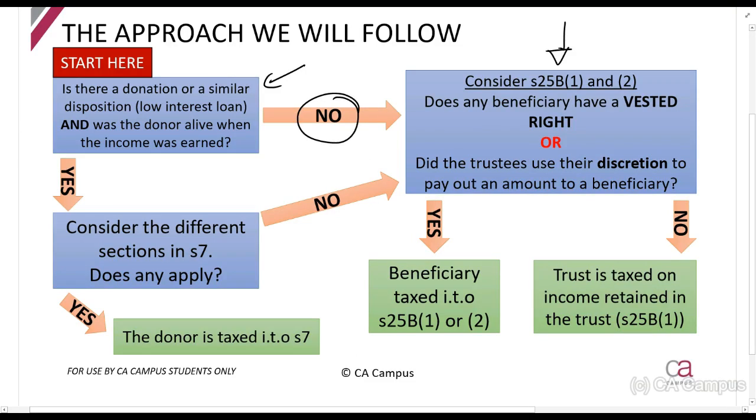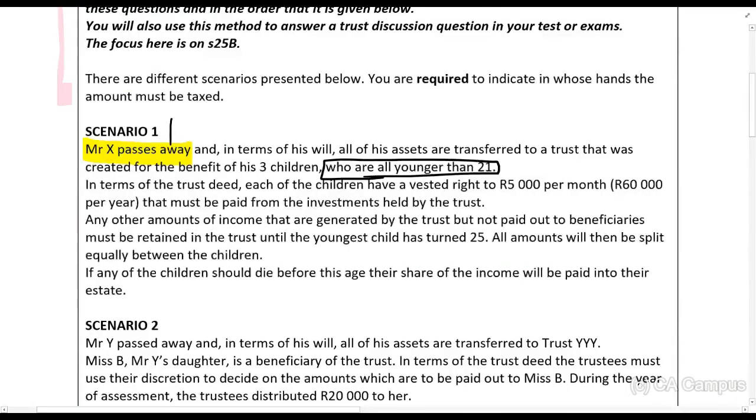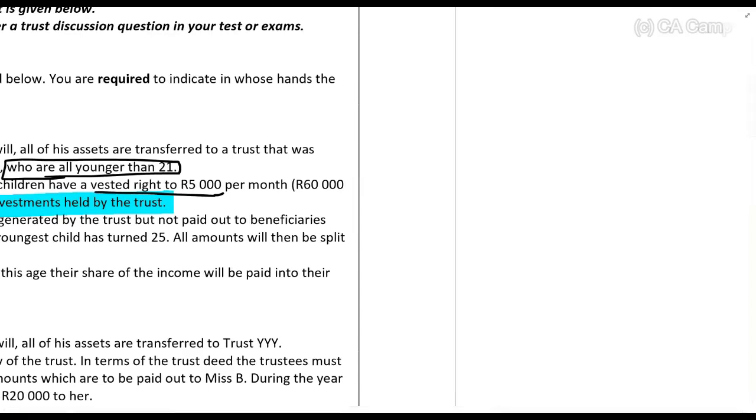So now we say, the person that has a vested right will be taxed on it, and if no one had a vested right but the trustees made the payment, then that person will also be taxed on it. So basically, if you have a vested right, you don't have to receive it. It says, in terms of the trust deed, each of the children has a vested right to 5,000 rands per month, which is 60,000 rands a year, that must be paid from the investment held by the trust.